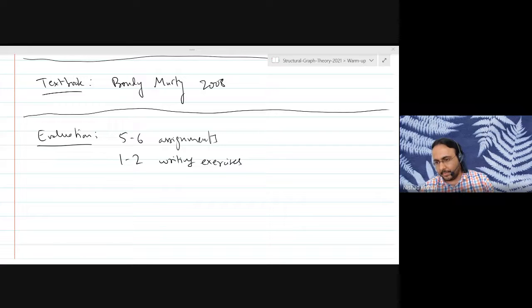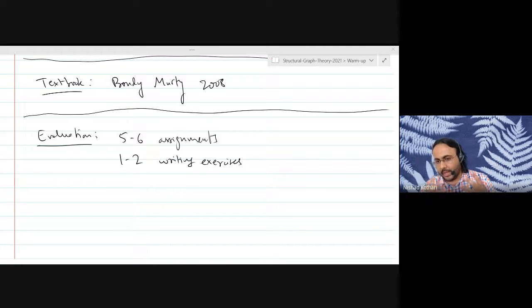For example, if X and Y are collaborating on an assignment, they may have discussions in order to solve the assignment problems. But when it comes to writing down their responses, they have to do it independently and they should not share any written material with each other. If there is any instance of that, then that will be considered a case of plagiarism. And then you can look up the course outline for what happens in that case.